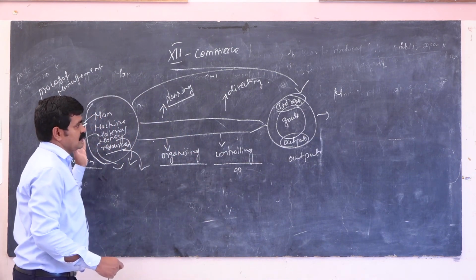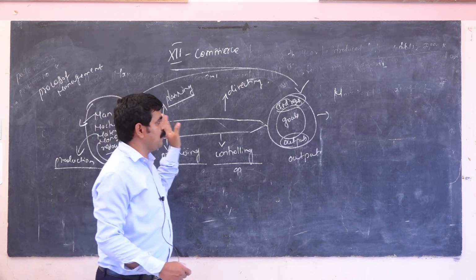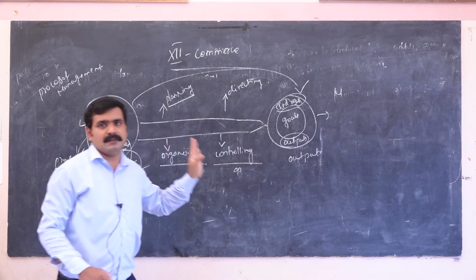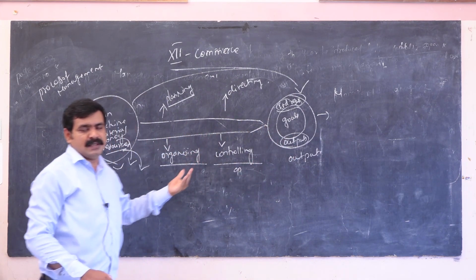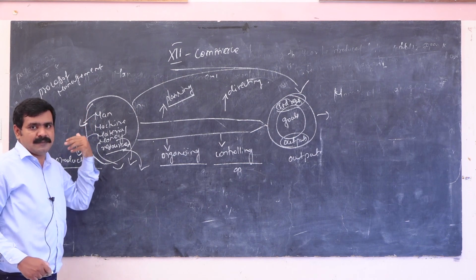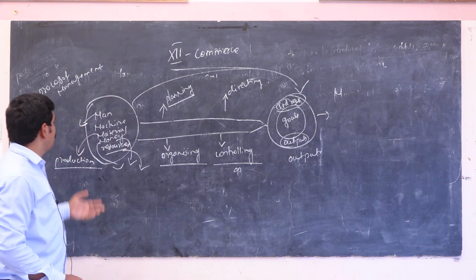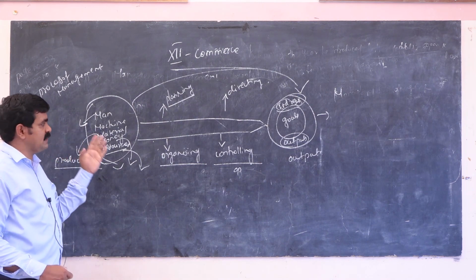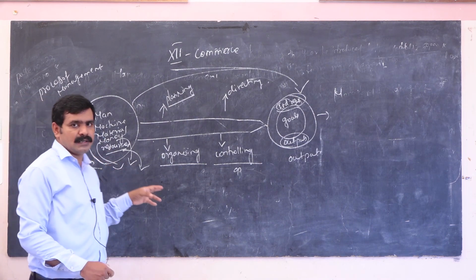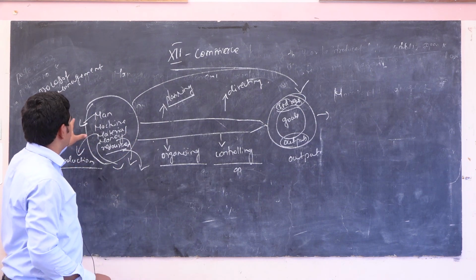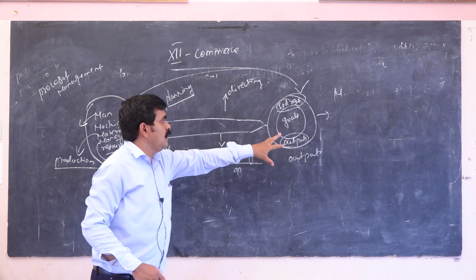The production manager wants to give total support to all the departments, sales department and marketing department. Production means they collect some raw material from other sources. The man is very important; without him you can't produce anything. Machine is also very important. So these are the important resources helpful to the goals.